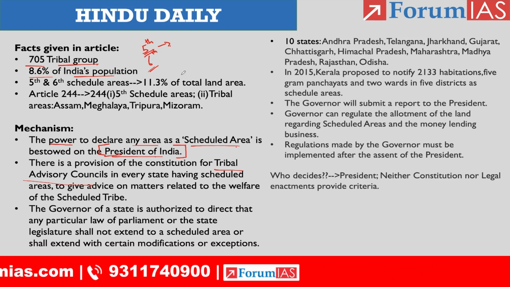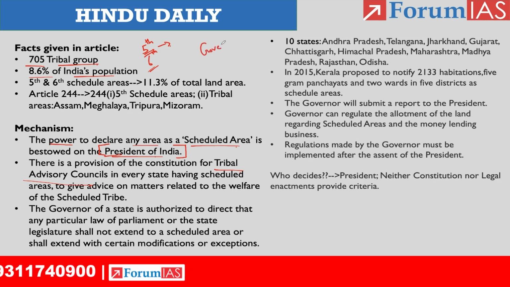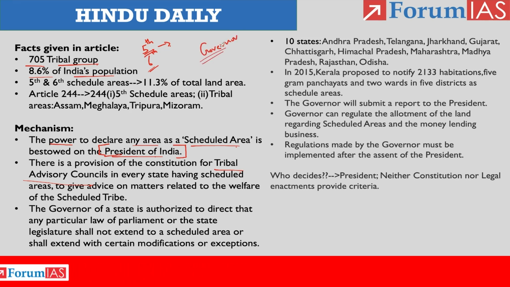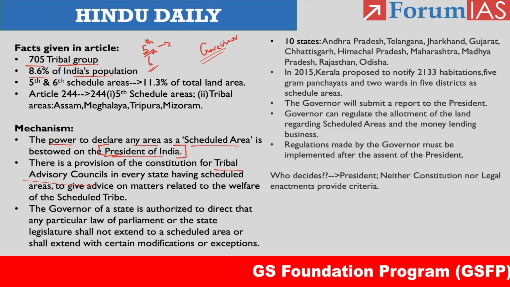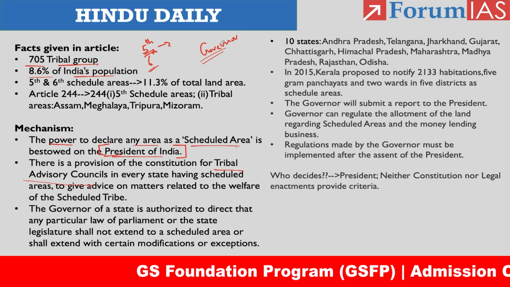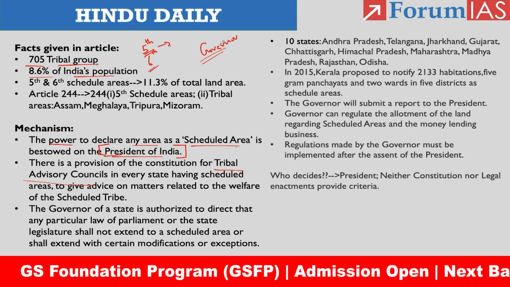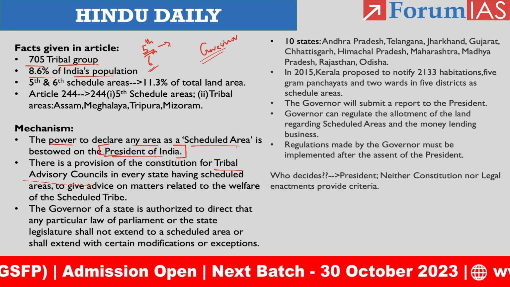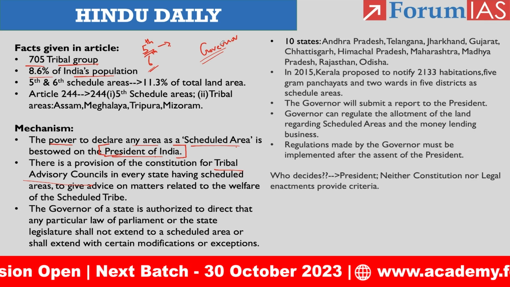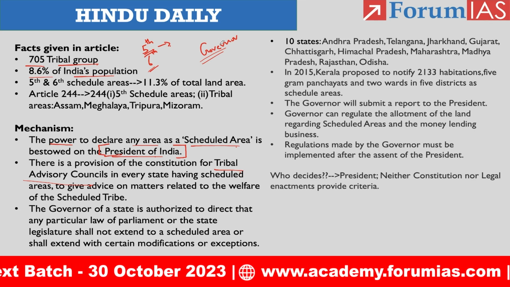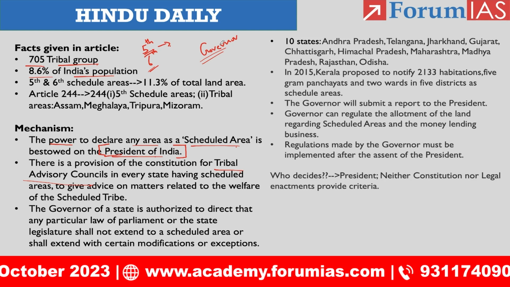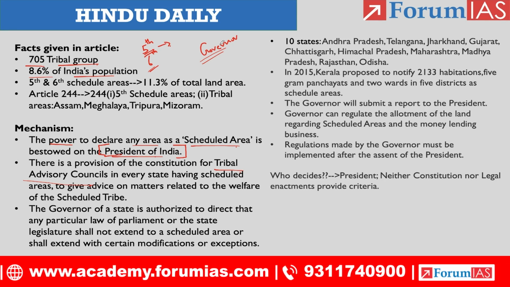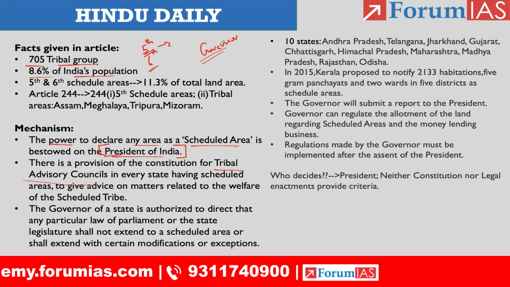With respect to the state, we have the governor. The governor is the agent of the president, okay? So he is the agent of the president and he will be implementing the vision the president has for the tribal population, right? He can impose or restrict any laws related to the state or the central government. So if the central or state governments pass any acts or legal enactments, the governor, vested with power, can regulate such provisions as they apply to the scheduled areas. Okay, so this is how the governor will be functioning.